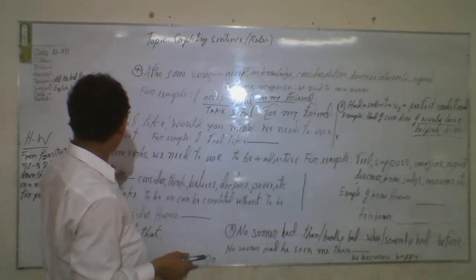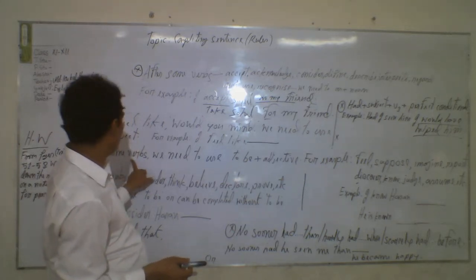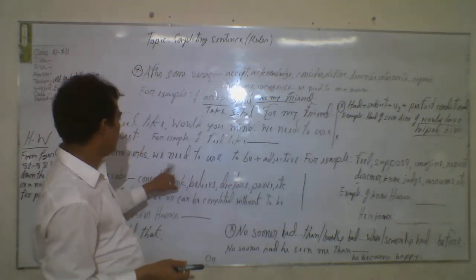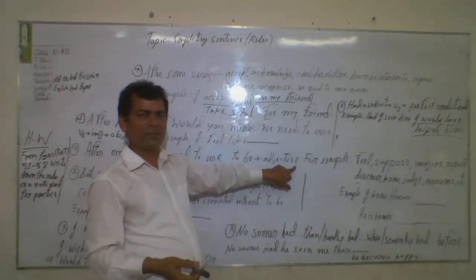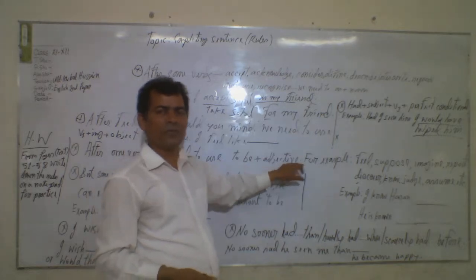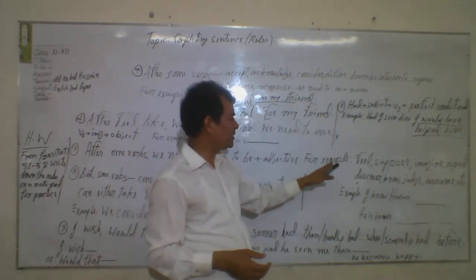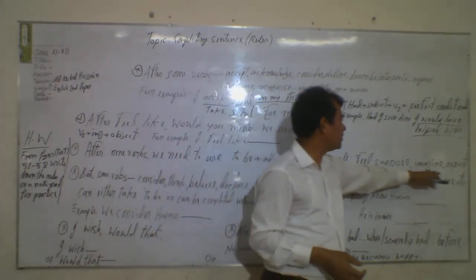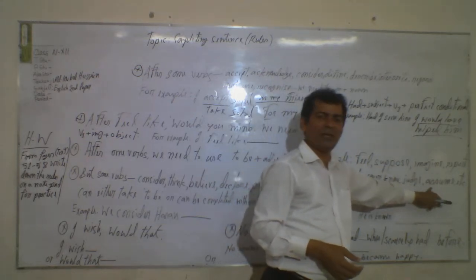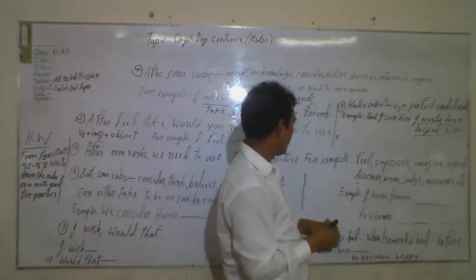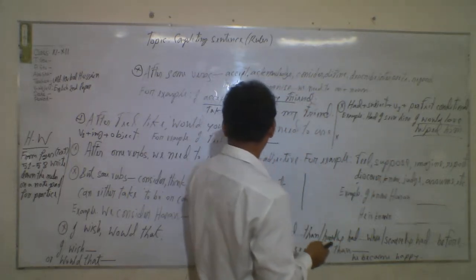Now here, after some verbs, we need to use to be plus adjective. If you see any sentence with any of these verbs like feel, suppose, imagine, report, discover, know, judge, assume, you have to use to be plus adjective.